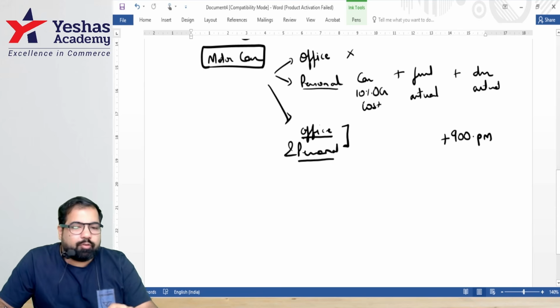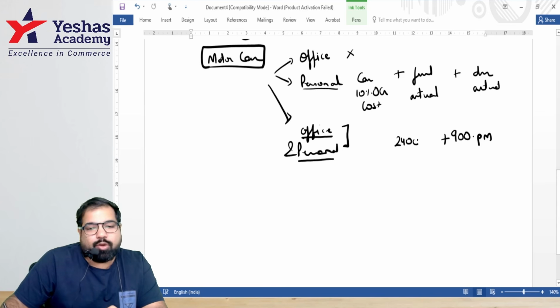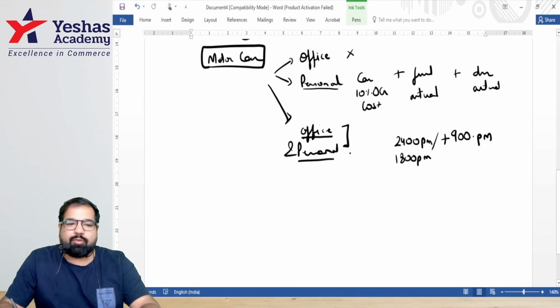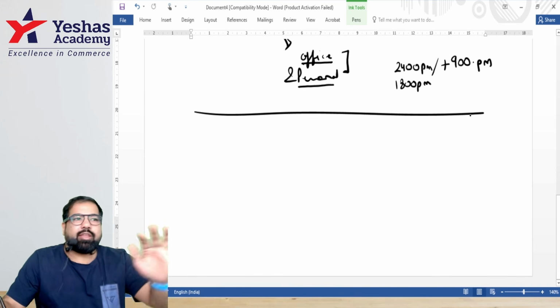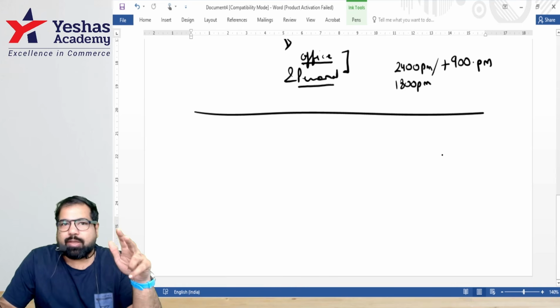So driver is out. Now for fuel and car, guys, if it's a big car, it costs how much? 2,400. Remember, guys, 24 lakhs. And if it's a small car, then how much, guys? 1,800. Are we okay with this, guys? Everyone. All right. Now this was a car, everything, guys. Who owned the car? Master. Who put the fuel? Master. Everything was done by the master.